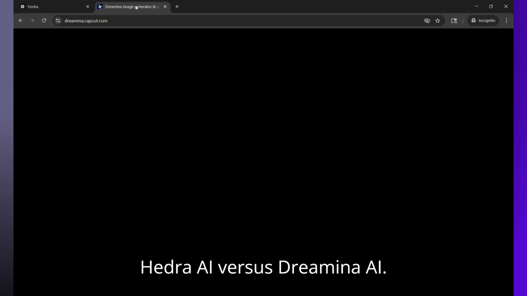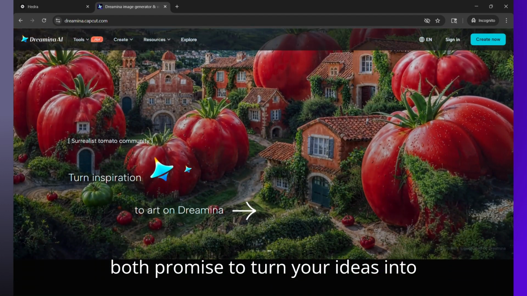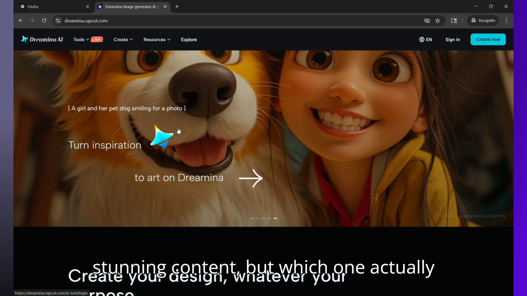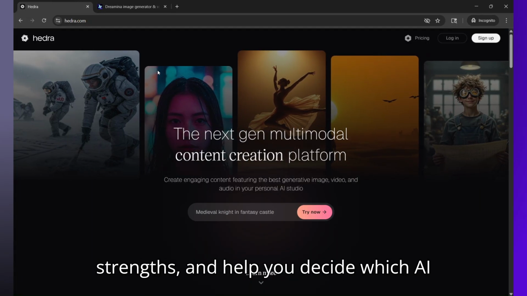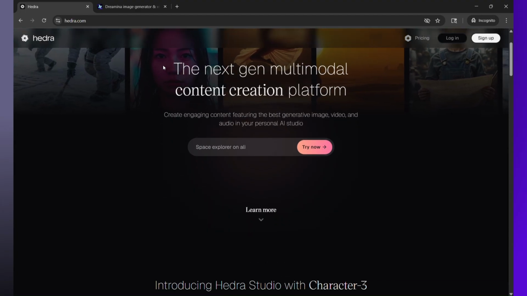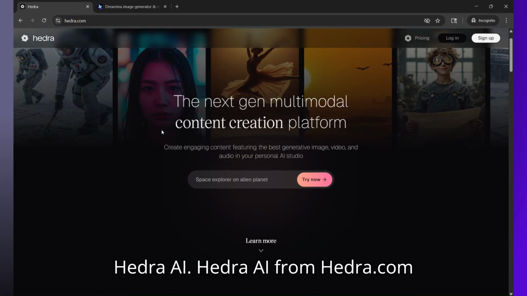Hedra AI versus Dreamina AI. Both promise to turn your ideas into stunning content, but which one actually delivers? In this honest review, we'll break down both tools, compare their strengths, and help you decide which AI creator fits your needs best. So let's start with Hedra AI.